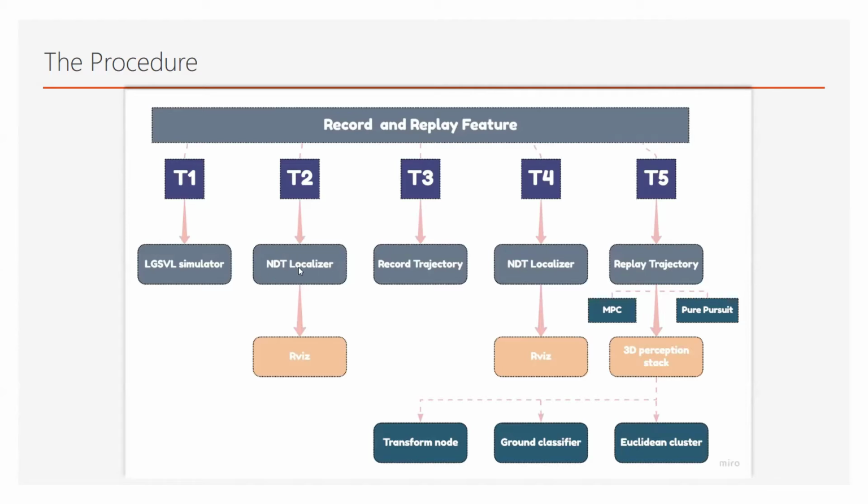For this algorithm, we should give one manual input, that is the very first starting position of our vehicle. We should give the very approximate starting position of the vehicle. From the next iteration onwards, the algorithm starts localizing itself. But for the very first time, we should give that approximate starting position, which we will give using the RViz environment. You can see it in the demo. So this is how the workflow is going to be.